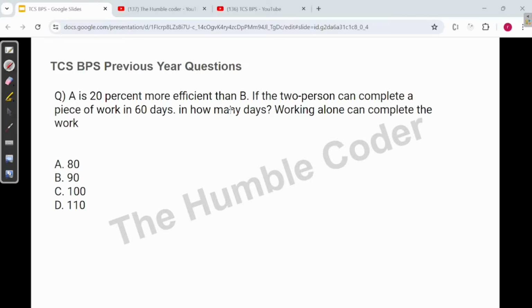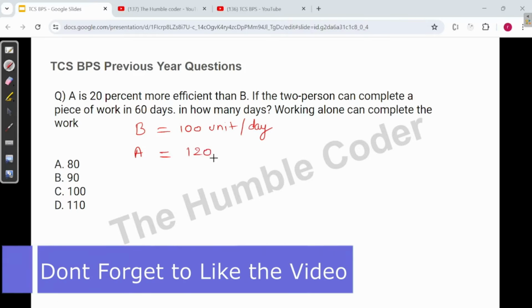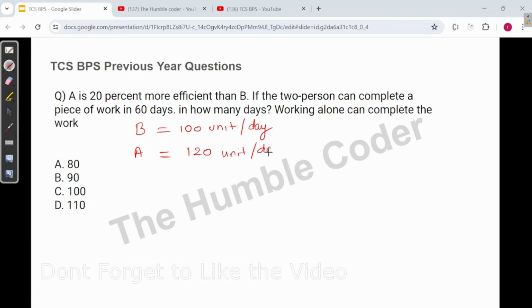A is 20% more efficient than B. If two persons can complete a piece of work in 60 days, in how many days working alone can A complete the work? Let us see how we will solve it. What is given to us is A is 20% more efficient than B. So if B is doing 100 units of work per day, we can consider it in this way, then how much will A do? Because A is 20% more efficient, A will complete 120 units in one day.